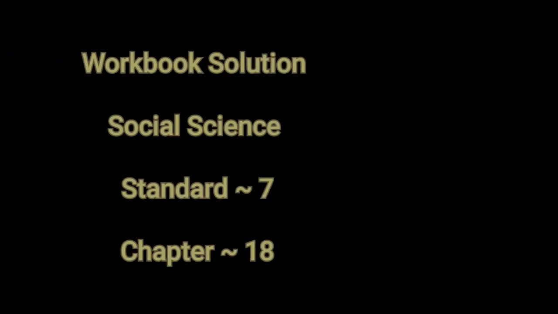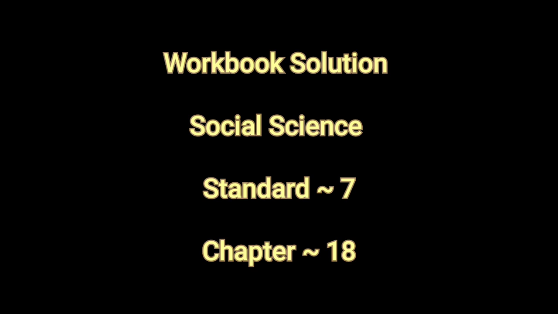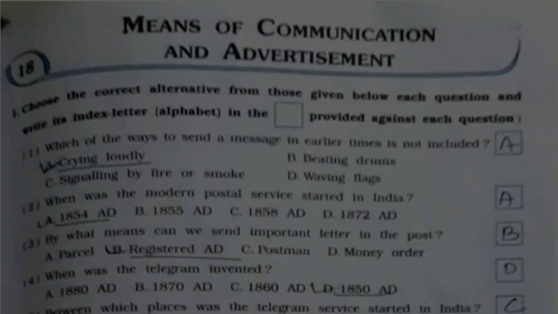Today we'll be doing the workbook solution for social science for standard 7, chapter number 18, that is means of communication and advertisement.